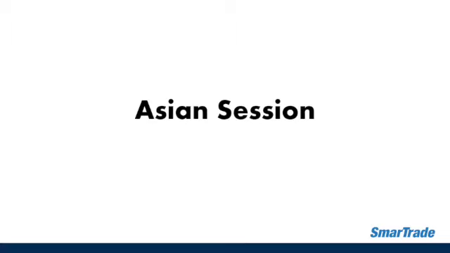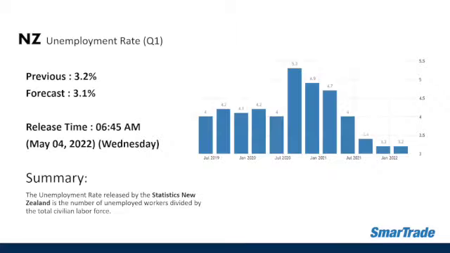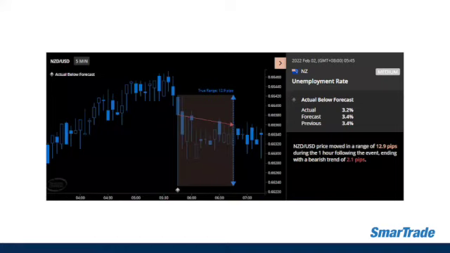And for today's economic data, during the Asian session, we have the unemployment rate for New Zealand for the first quarter. So the previous data was 3.2%, and it's being forecasted 3.1%. However, the actual data was 3.2%, which is slightly higher compared to the market forecast. So it means this one is not good data for New Zealand, since the unemployment rate is higher compared to the market forecast. On the Kiwi dollar, the price moved in a range of 12.9 pips, and during the 1 hour after the event, it ended with a bearish trend of 2.1 pips.